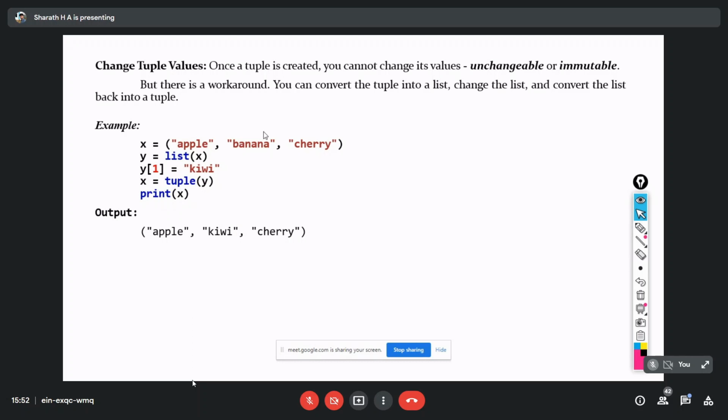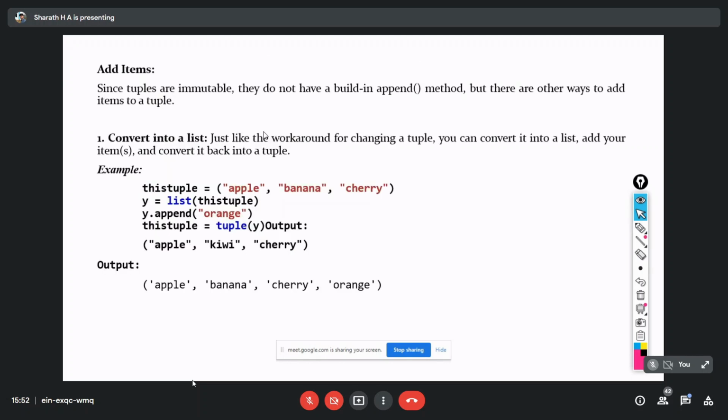On budget, they may change that tax. So if I'm using taxes as tuples, one is GST, another one is normal tax and so on, then different types of taxes in tuples may change, right? In that case, I have to change the tuple value. I can't append it, but I can change the value.